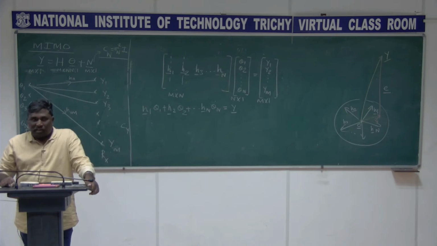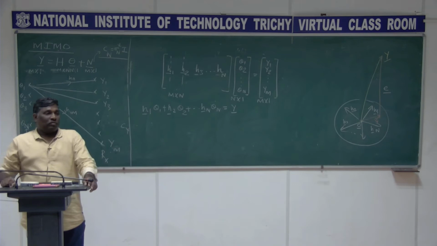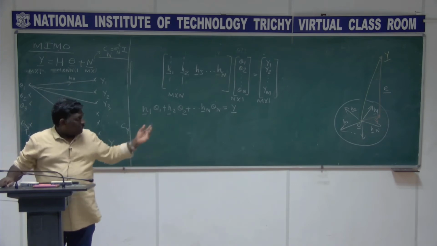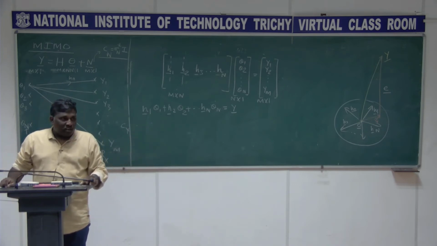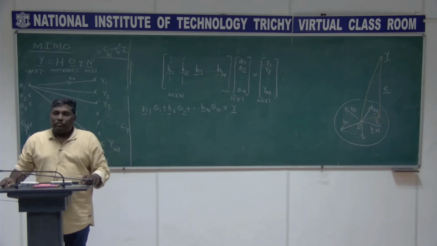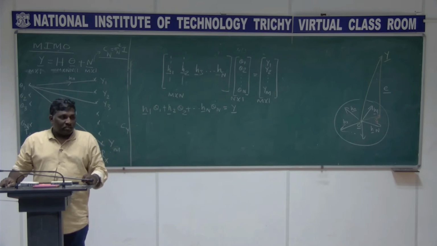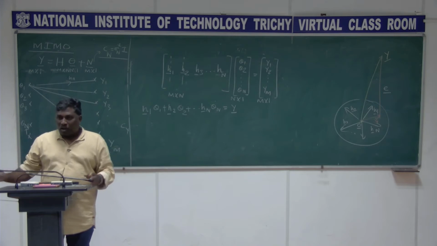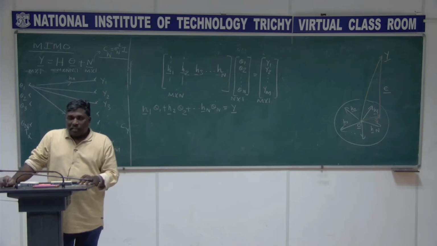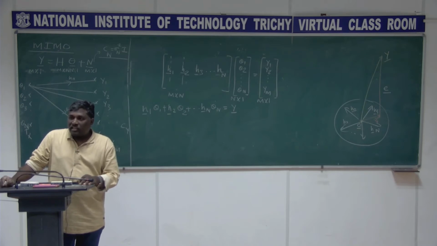This error vector is basically going to be orthogonal to the column space. If this E vector is orthogonal, perpendicular, if this projection is perpendicular, then only this E is going to get minimized, right? So that is the key for me now. I choose theta such that this E is getting minimized, as simple as this, right?